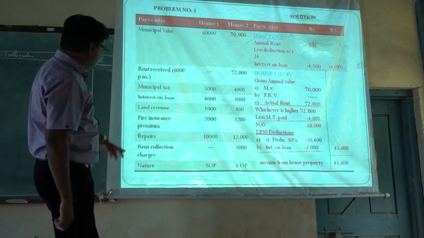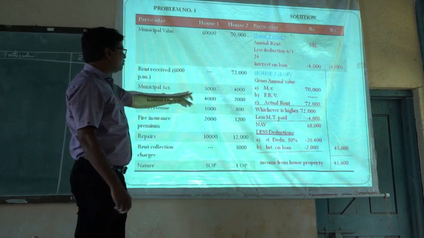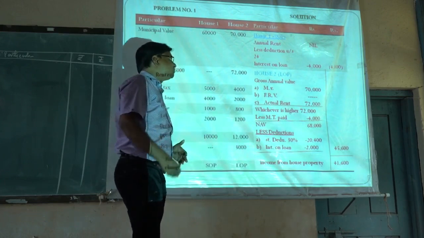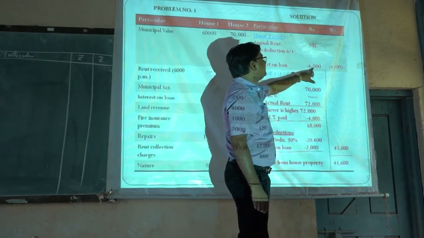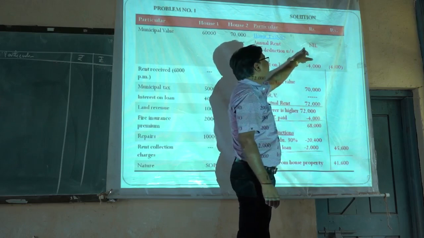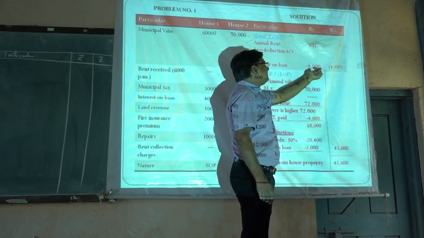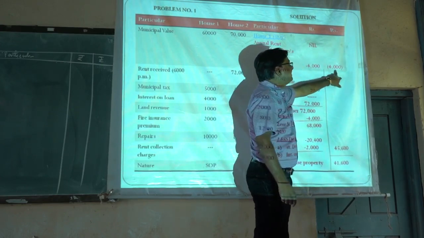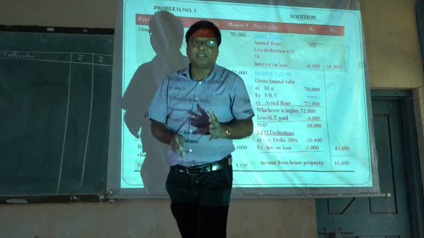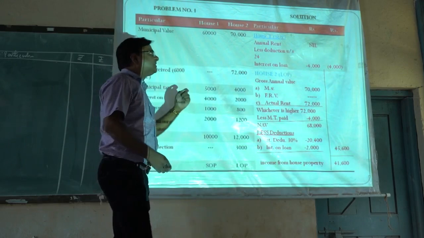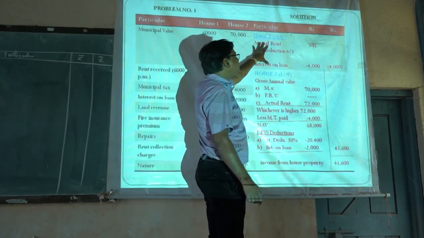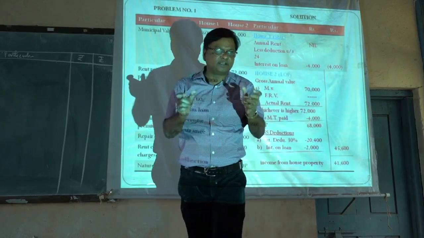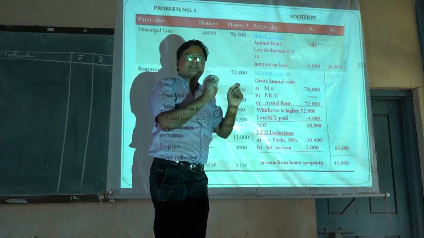Then the amount of interest on loan is given here. The amount of interest on loan for SOP property is 4,000. It is less than 30,000, so it is not required to consider that condition. Means the actual amount of interest on loan paid will be deducted from the net annual value. Net annual value is nil and interest on loan deduction allowed is 4,000. Then the balance remains, that will be taken to the outer column. It is minus 4,000. If the property is SOP and interest on loan is there, then there is always a loss from this property. Means from the first house we have a loss of rupees 4,000. It is taken into bracket. If an amount is taken into bracket, it indicates that it is a loss or that the figure is in minus.